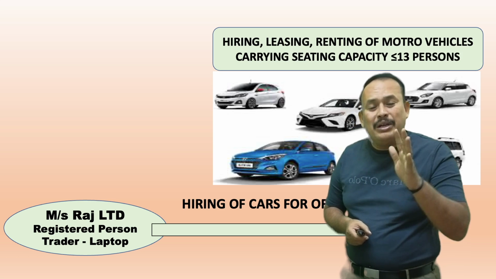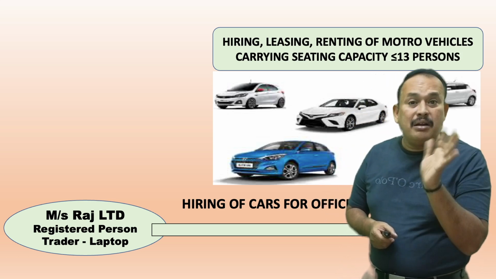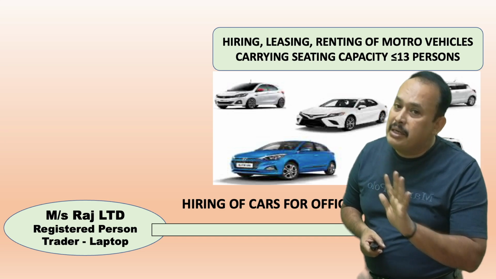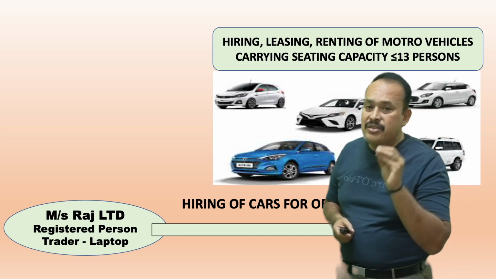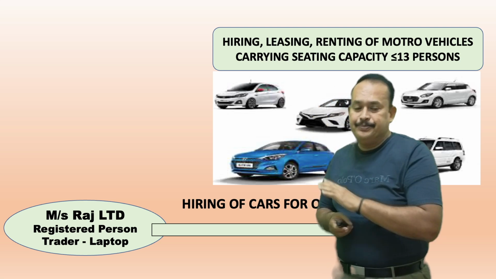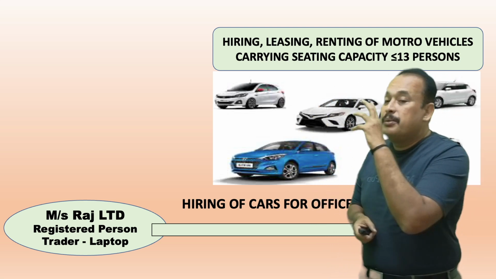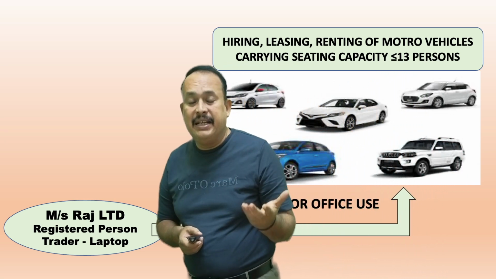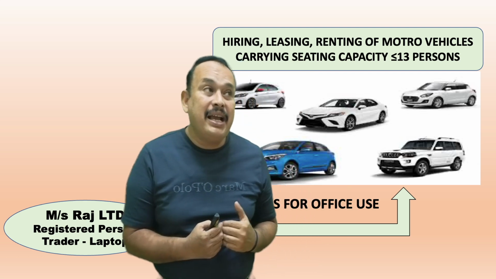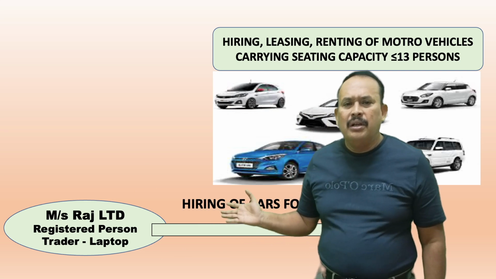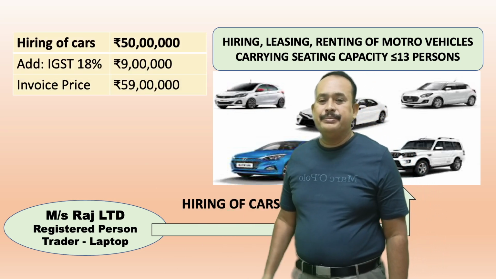I am talking about only passenger vehicles, my dear, not goods carriage vehicles. For goods carriage vehicles there is no blocked credit, as long as the vehicle is used in the course or furtherance of taxable output supply, you can avail the ITC. But for passenger vehicles whose seating capacity is not exceeding 13, instead of buying, if taken on rental basis, hire basis, leasing basis, ITC is also not allowed.